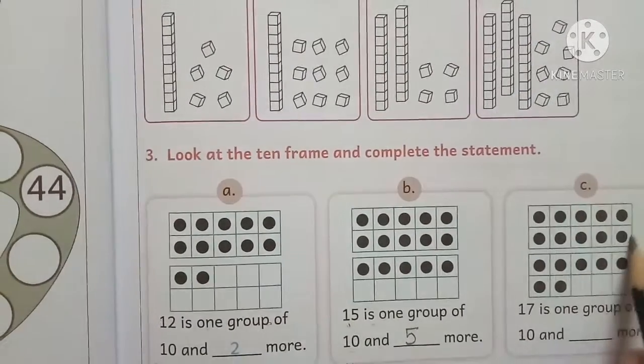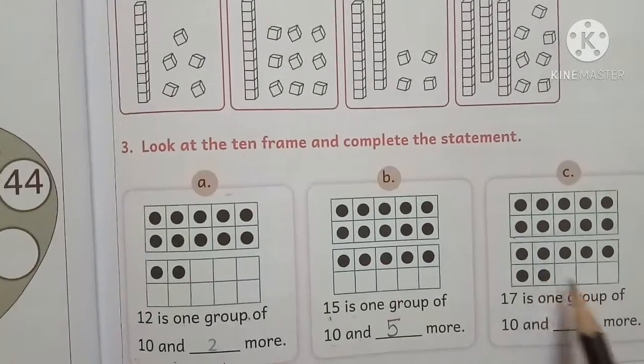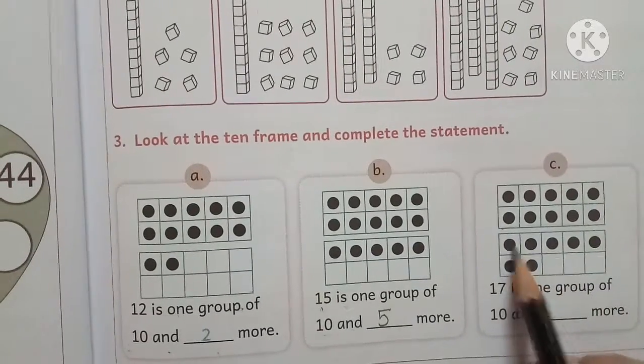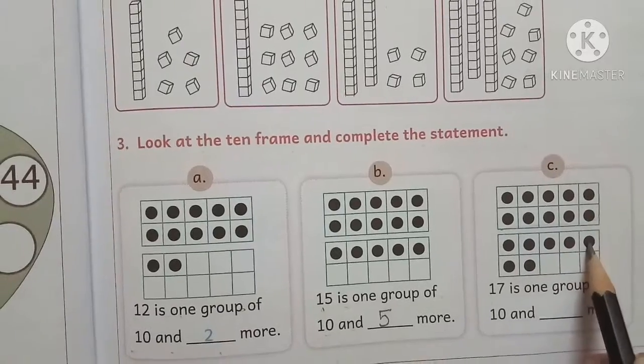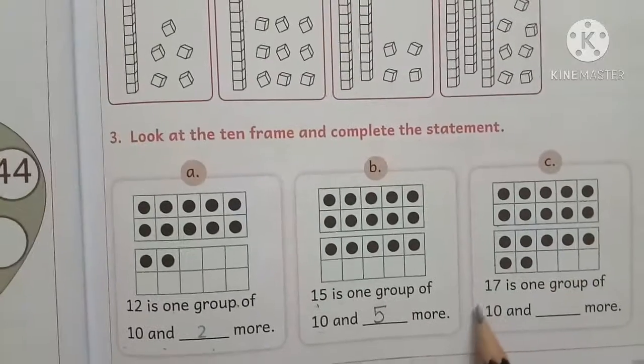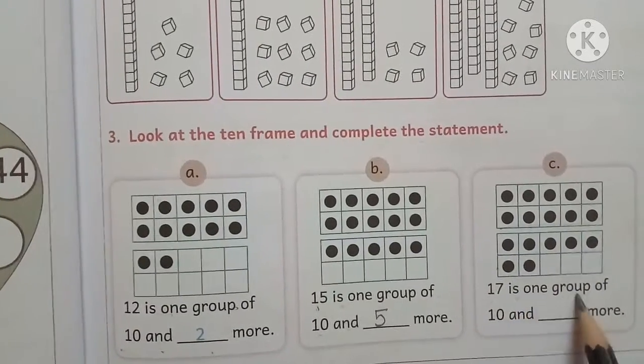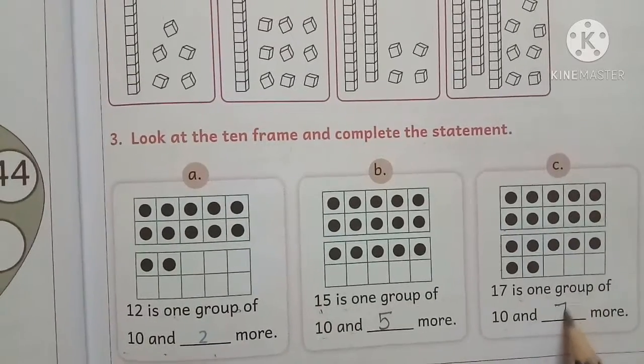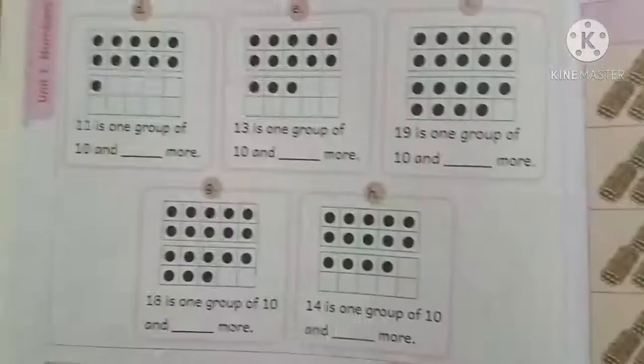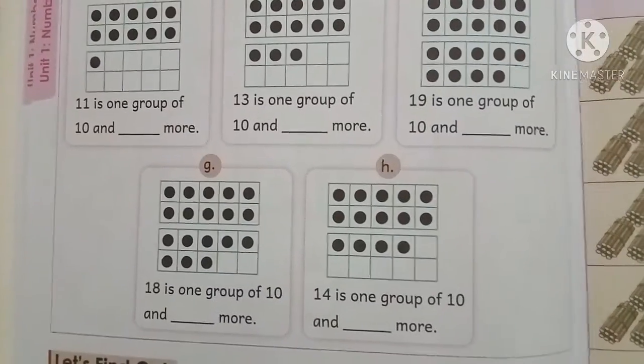So this is the block of 10 dots and how many more dots? 1, 2, 3, 4, 5, 6 and 7. So 17 is one group of 10 and 7 more. Like this you have to complete this exercise also.